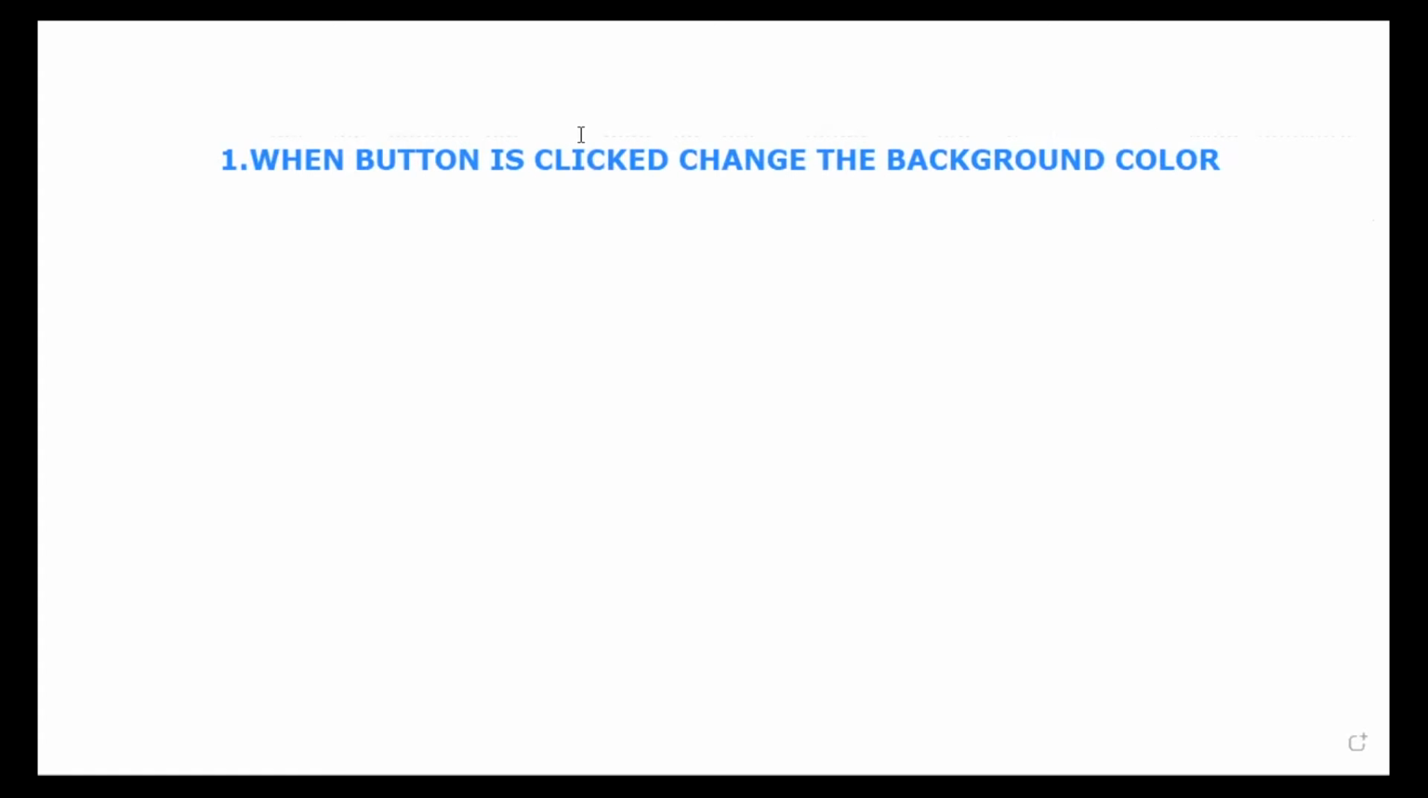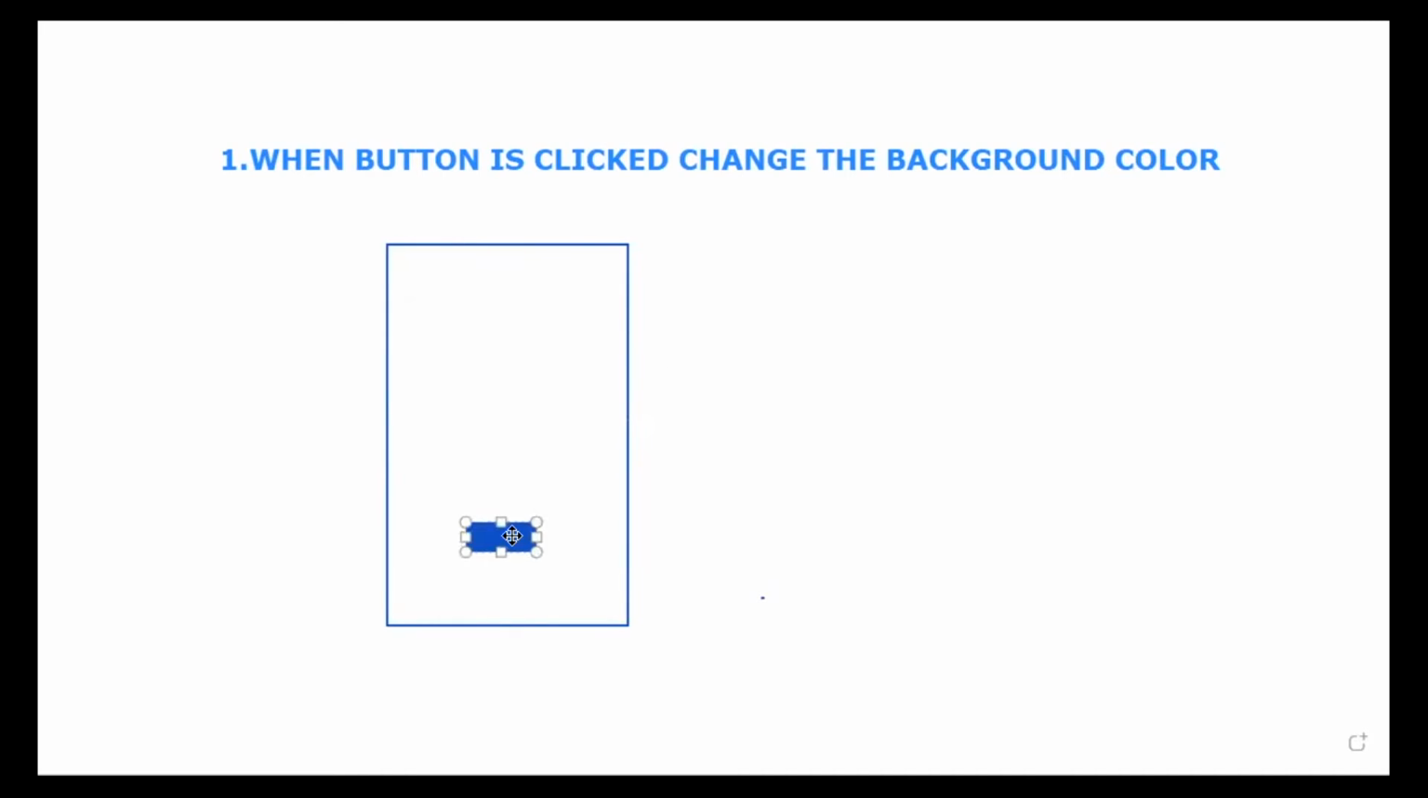So why am I repeating the question multiple times? If you read the question, if you understand the question, the solution is very easy. Now see, students, one screen we need to take out. In this screen we need to keep one button. Suppose if you click on this button, the background color should change. So let me do this here.